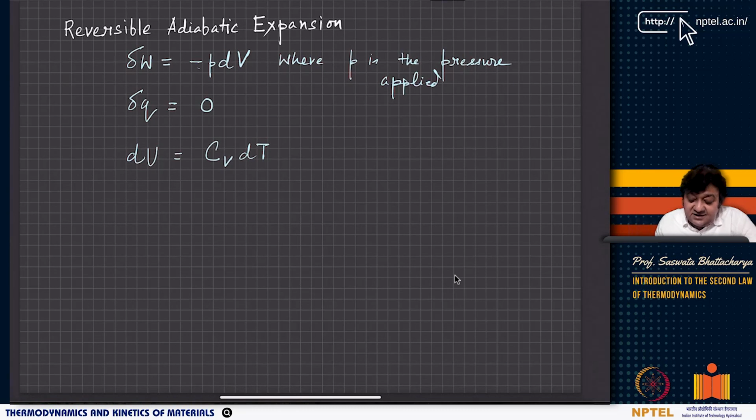Hi, so in the last class I talked about Joule-Thomson expansion process or Joule-Thomson throttling, and I told that the Joule-Thomson expansion coefficient for ideal gases is 0. But there is this process called reversible adiabatic expansion that you will often come across, right? That is something that is used in different heat engines.